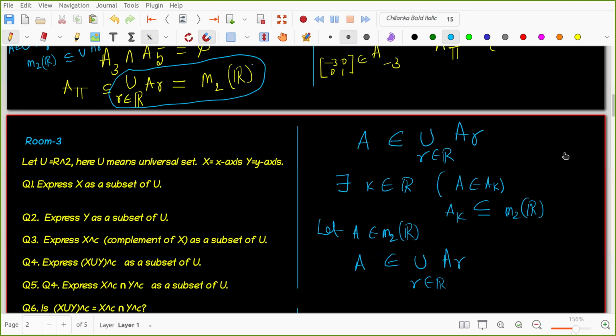Sir, we have to take any arbitrary element from the union and show that it is in A also. No, A is a matrix. So try to understand, A is a matrix, and we need to show that A is in one of the sets. A is in the union, right?